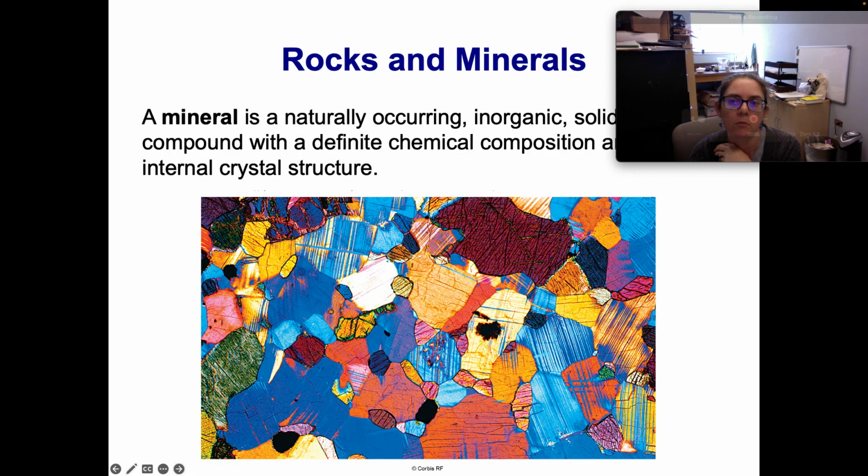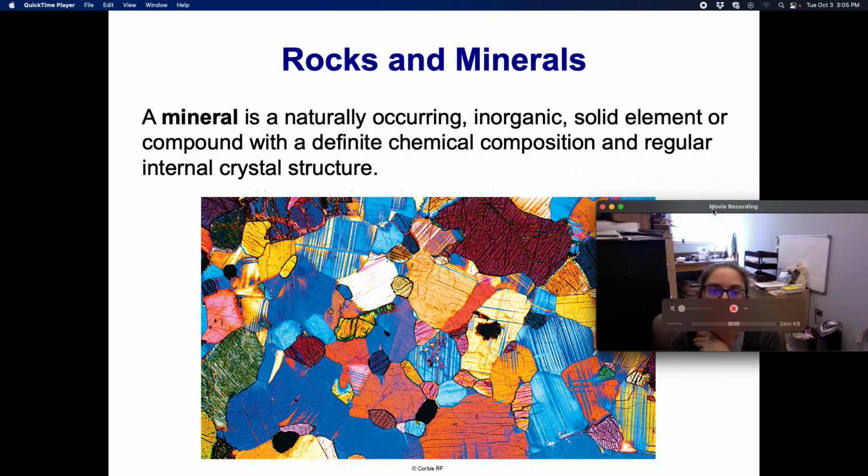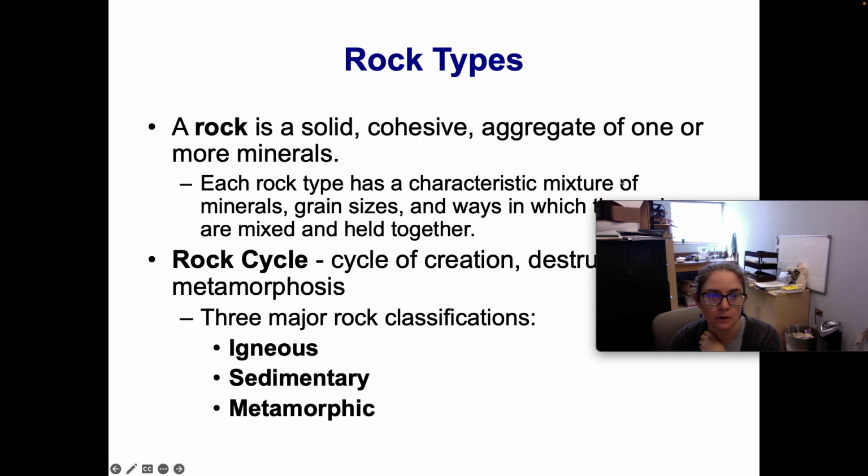So next we need to talk about rocks and minerals. A mineral is a naturally occurring inorganic solid element or compound with a definite chemical composition and a regular internal crystal structure. A rock is a solid cohesive aggregate of one or more minerals.